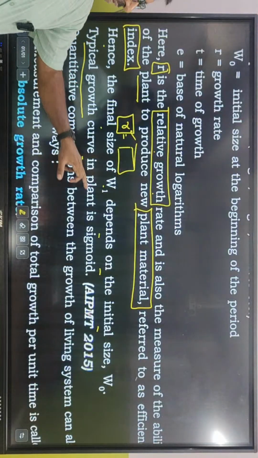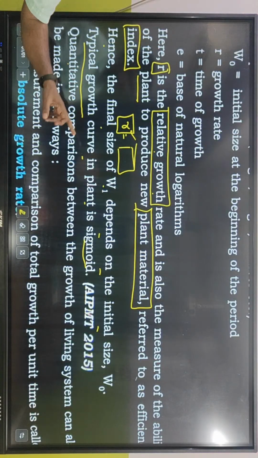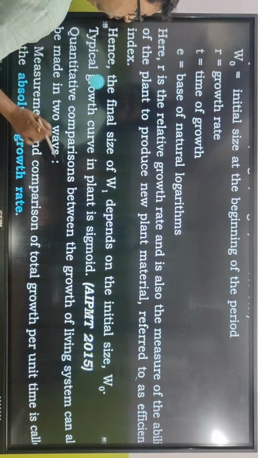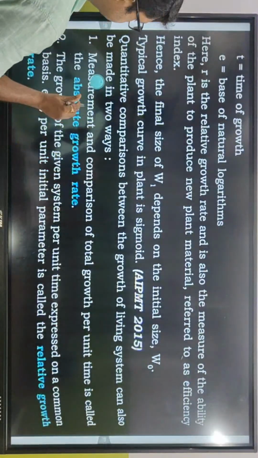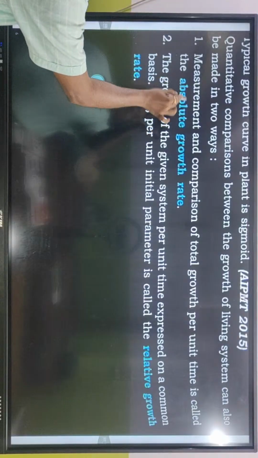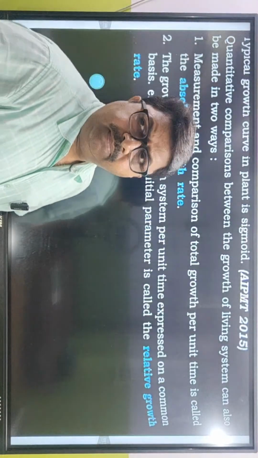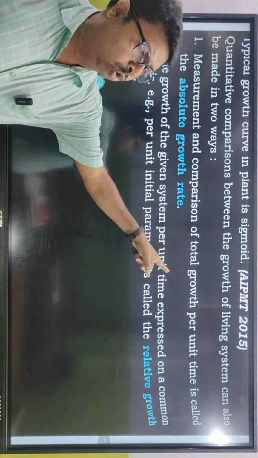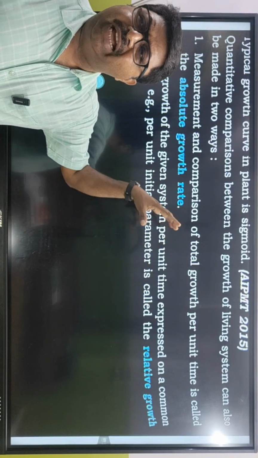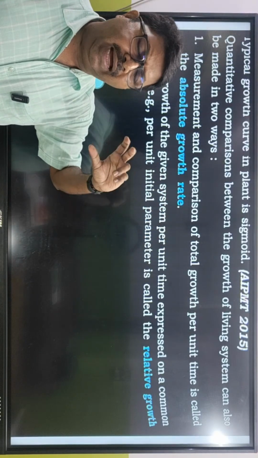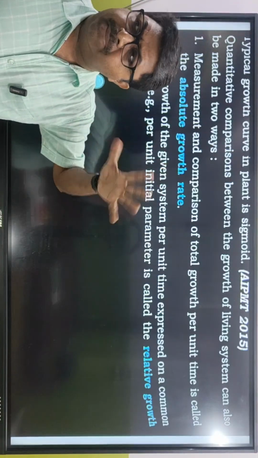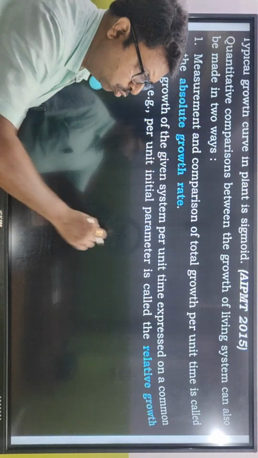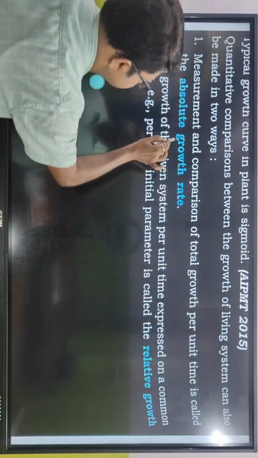The typical growth curve in plants is sigmoid, we know that. Quantitative comparison between the growth of living systems can also be made in two ways. Measurement and comparison of total growth per unit time is called absolute growth rate. The rate at which a cell normally divides if all the ambient parameters are present is called absolute growth rate. Again, I repeat, measurement and comparison of total growth per unit time is called absolute growth rate.